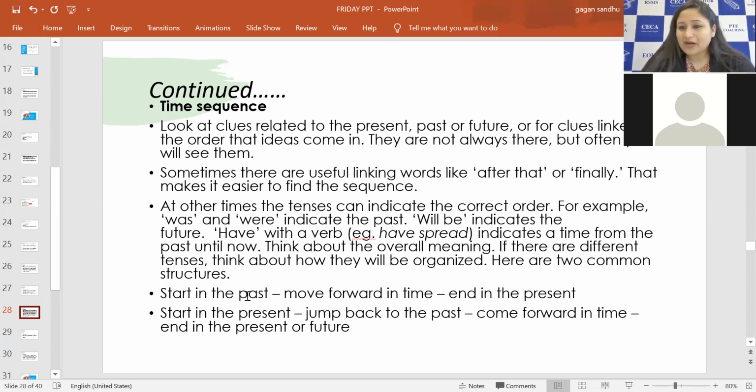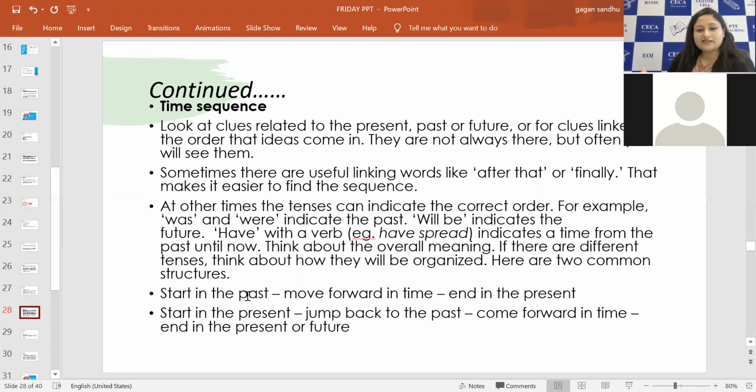You can start in the past, then move forward in time and end in the present. Or maybe you start in the present, jump back to the past, come forward in time, and end in the present or future. So these are the two possible combinations.